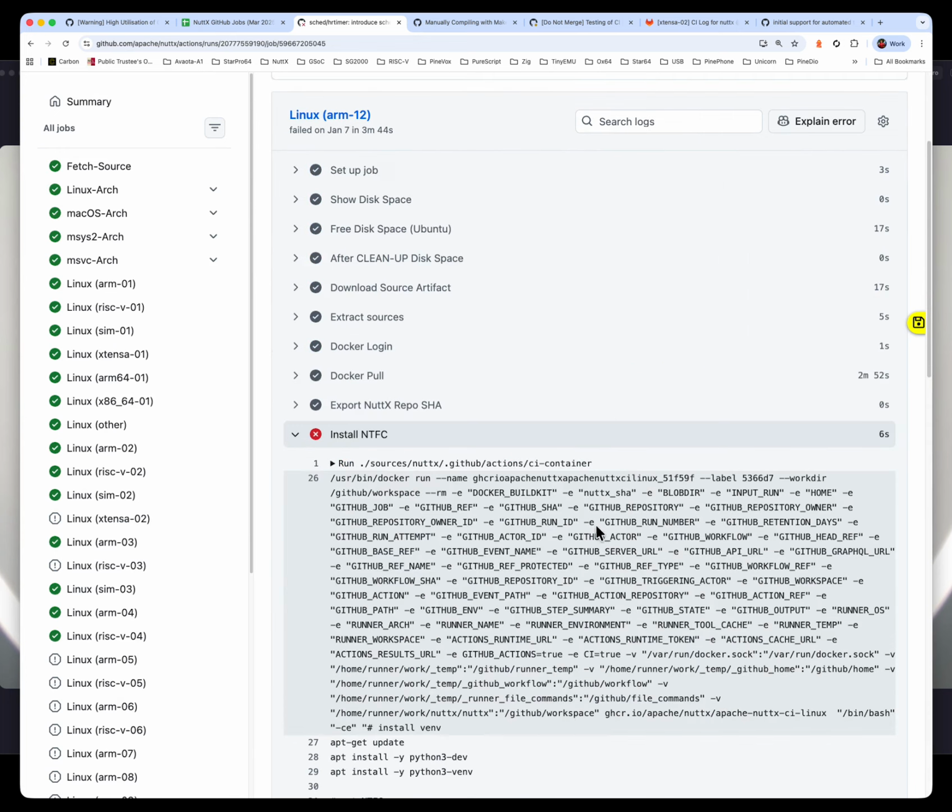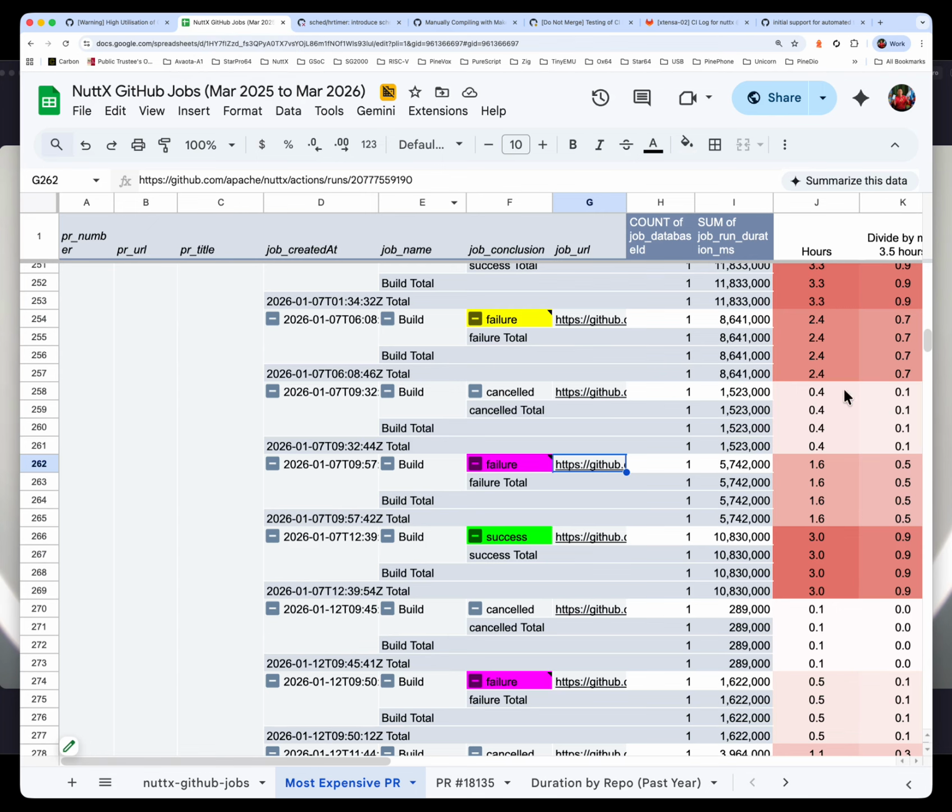Now, this is not good. It means that we wasted 1.6 hours of our developer's time. Our developer had to wait 1.6 hours only to discover that this job failed through no fault of the developer. It's through the fault of an NTFC download failure. What can we do about it?